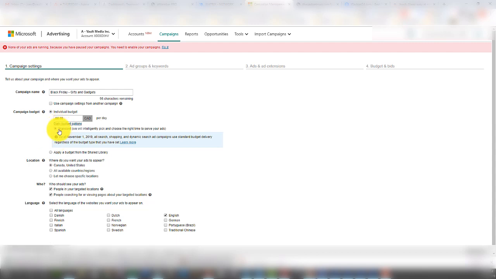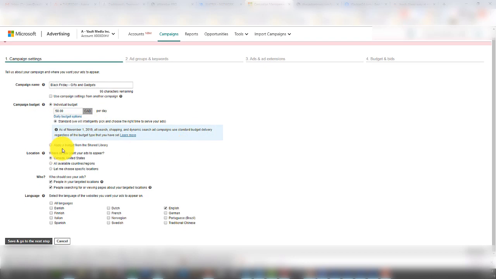Daily budget, I'm going to, actually you can't change this anymore. It's a new thing that they've done, and you can't change your daily budget options, so I'll just leave it. Here I would normally separate this, each country on each campaign, but in this case, I know the offer accepts all traffic, and these are both English countries, so North America, I'm going to leave that as Canada and US just to see what happens.